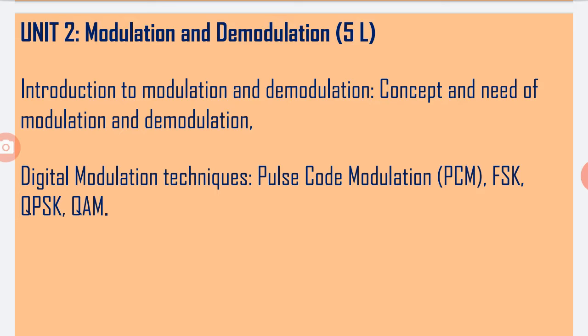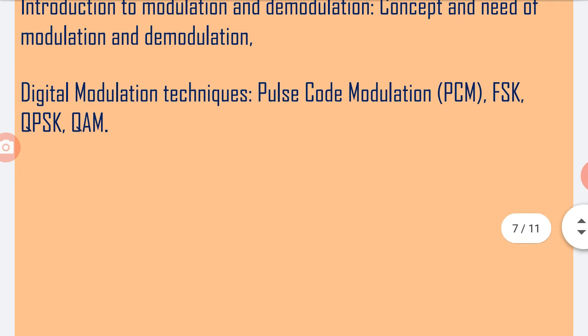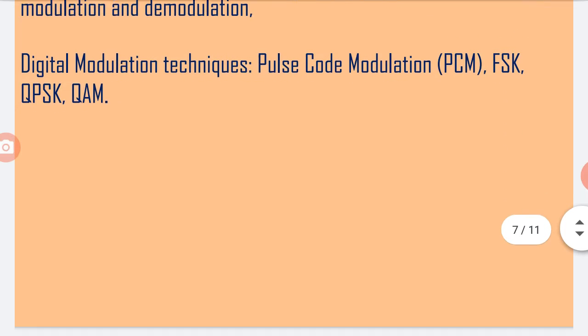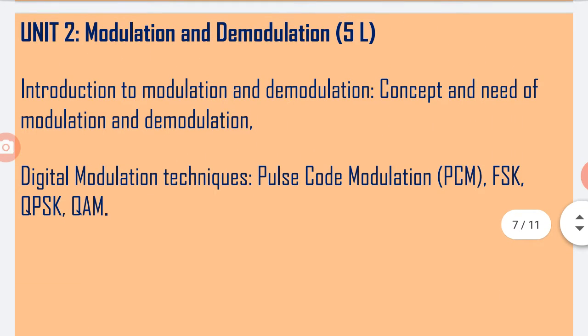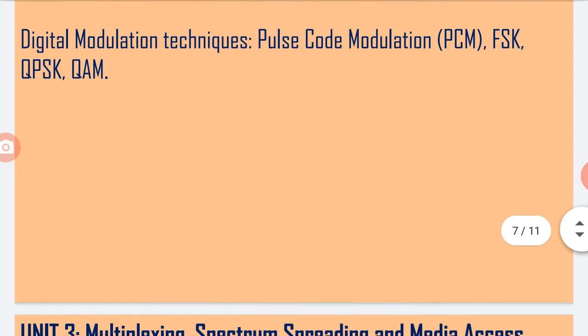Then second point is digital modulation technique. The types we have to study are pulse code modulation, FSK, QPSK, and QAM. This is a small chapter having 5 lectures. This is also the basic concept we have to study in this chapter.